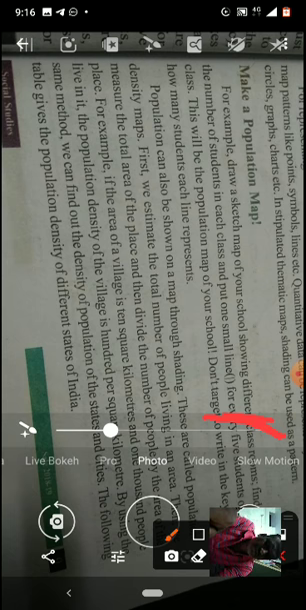Put one small line for every 5 students of the class. One line indicates 5 students. You remember, when 5 students are there, put one line. This will be the population map of your school. So don't forget to write in the key box how many students each line represents. Okay, here one line means 5 students.